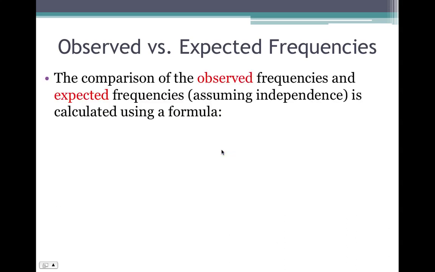The comparison of the observed frequencies and the expected frequencies, assuming that there's independence, is calculated using the formula here. O stands for observed frequency, E stands for expected frequency.